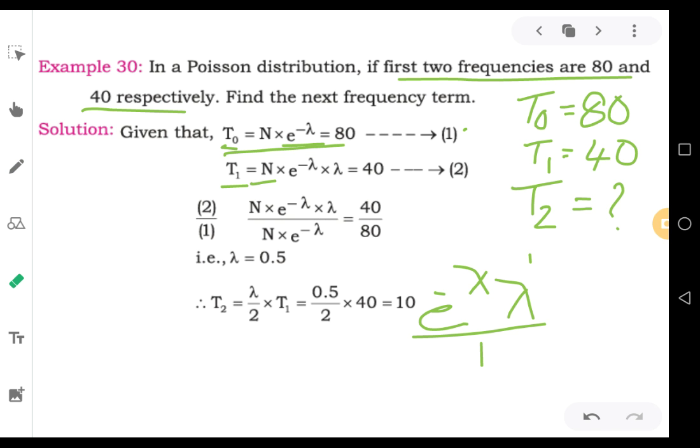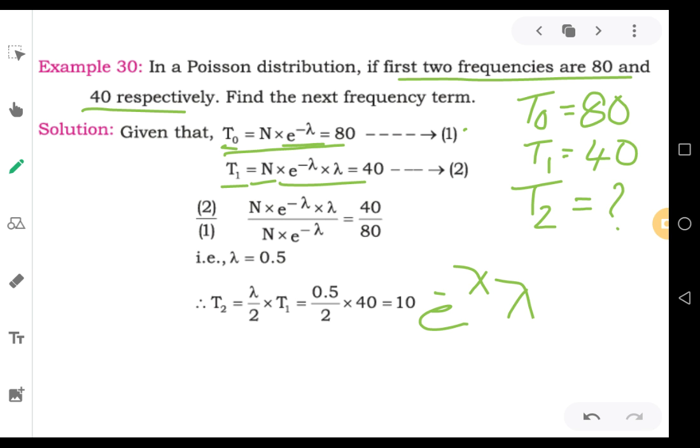Any number divided by 1 is that number itself, so you can remove that. And lambda to the power of 1 is lambda itself. What is the leftover? E to the power of minus lambda into lambda.